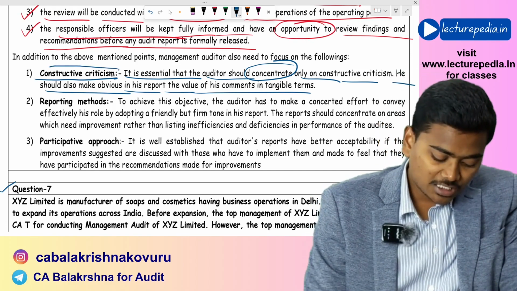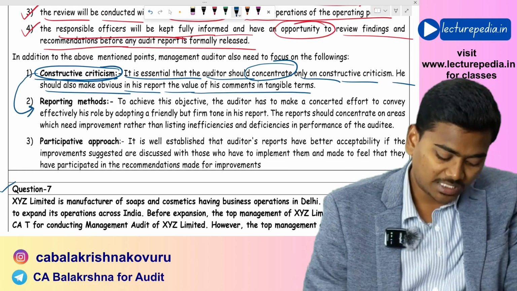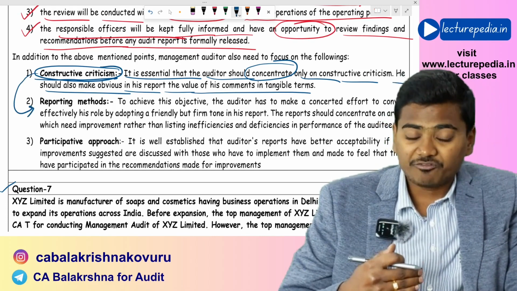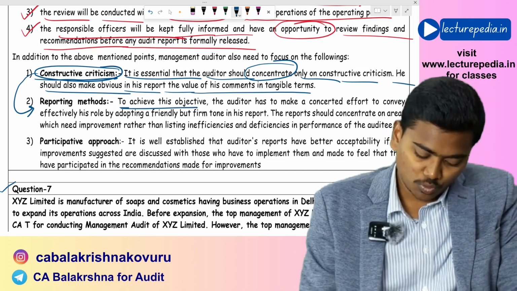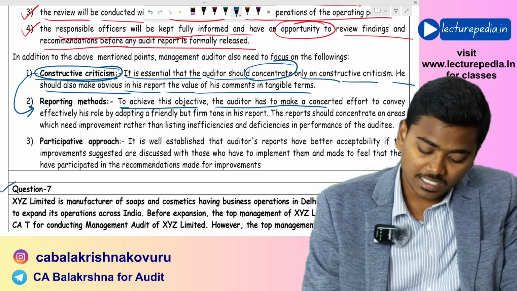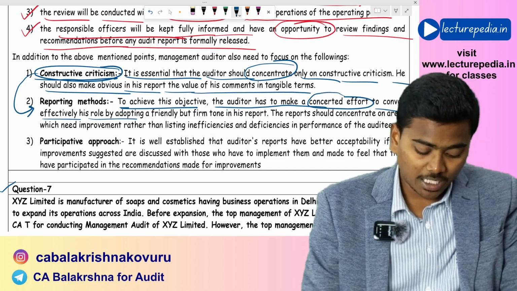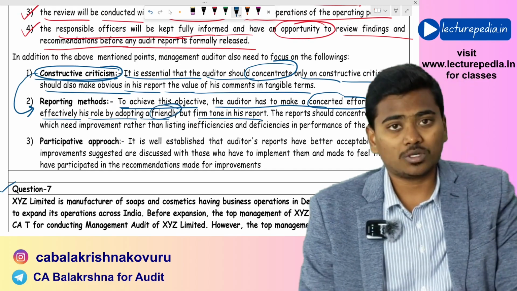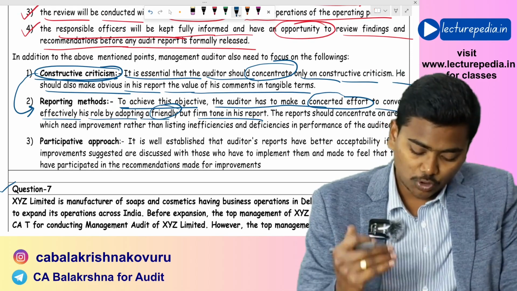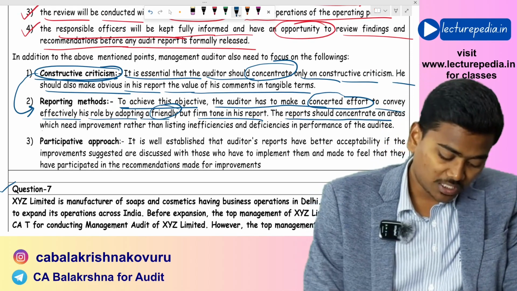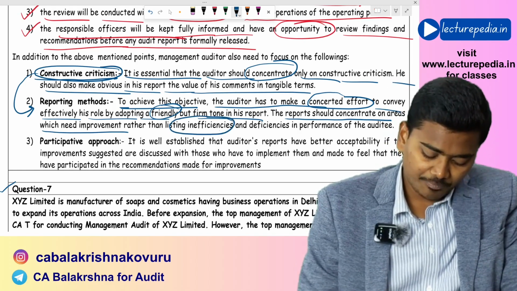Now, in order to achieve this constructive criticism, the auditor needs to focus on the reporting methods. While framing his audit report, he can achieve this objective of constructive criticism. The auditor has to make a concerted effort to convey effectively his role by adopting a friendly but firm tone in his audit report. In his audit report he should adopt a friendly tone, and the report should concentrate on areas which need improvement rather than insignificant inefficiencies.